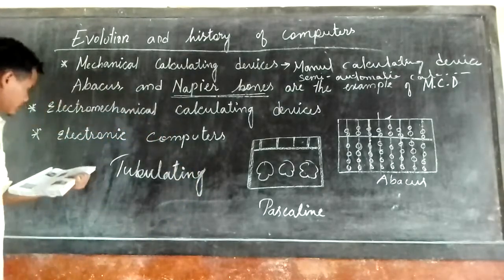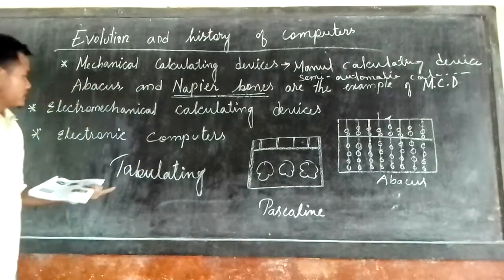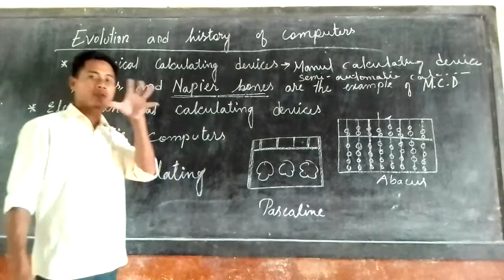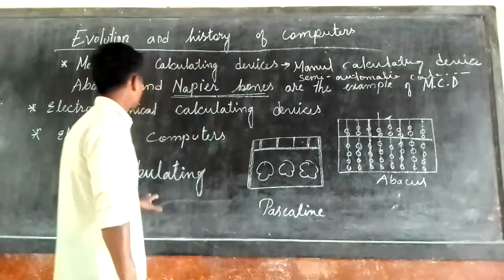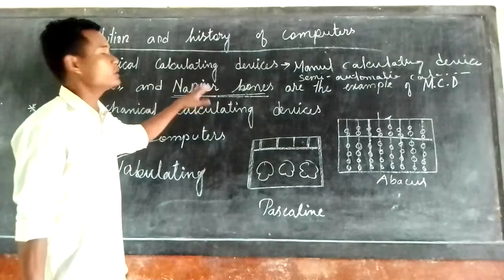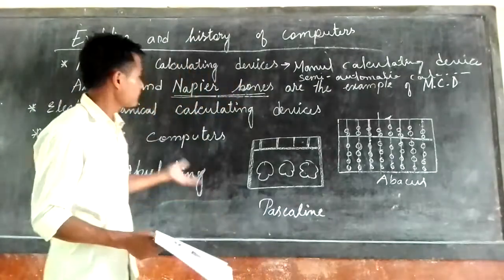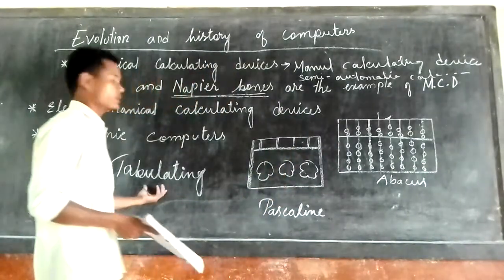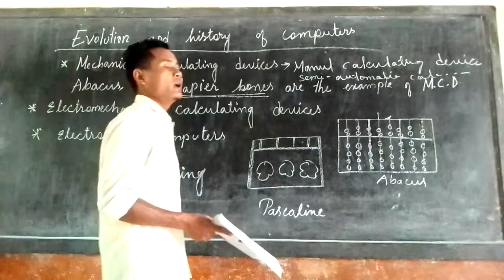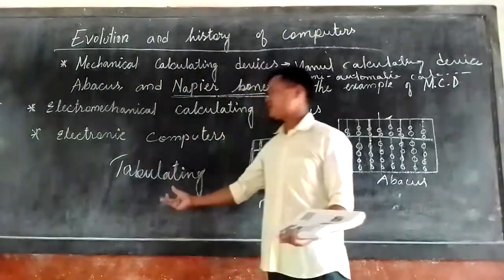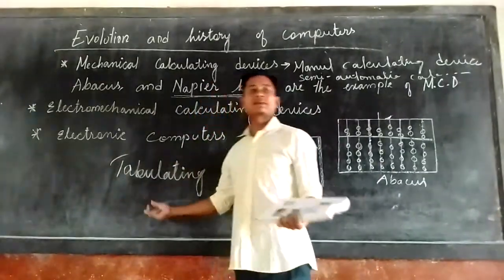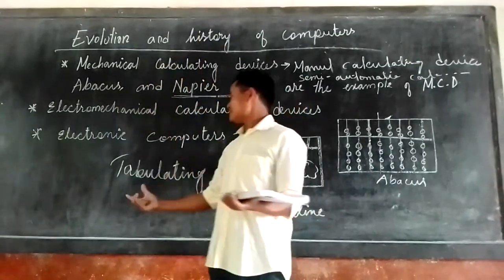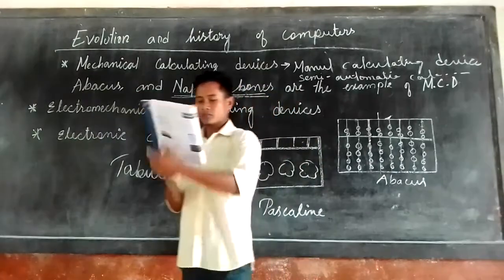This is the tabulating machine. This is the machine they first used to store information or data. The earlier machines could not store data; they could only be used for simple calculation. Therefore Hermann Hollerith invented this machine to store data or information, and it was first used in the US Census. They collected the data and information of the US and started storing it in this machine.